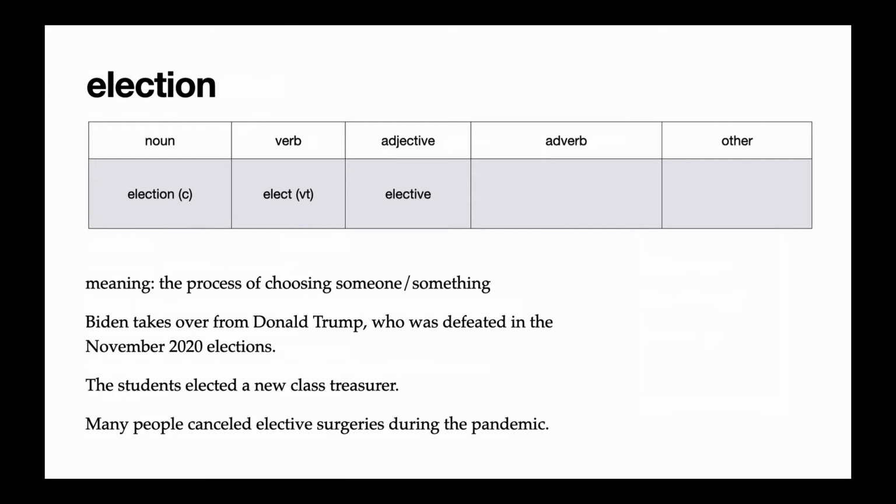You can also elect things that are not people. For example, you could say the students elected to go to the movies instead of studying. In the third example, we see elective as an adjective. Elective as an adjective means chosen or voluntary, not needed. Many people canceled elective surgeries during the pandemic. An elective surgery is a surgery that is not needed, like you will not die if you do not have the surgery. An example of an elective surgery would be cosmetic surgery, where you get surgery to look better.